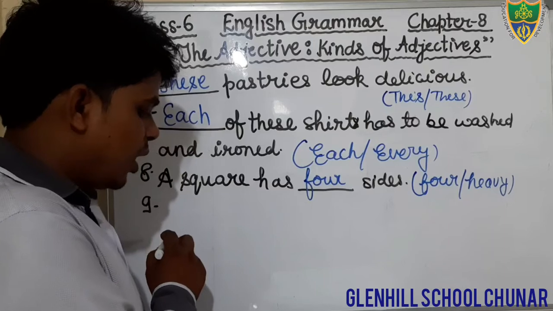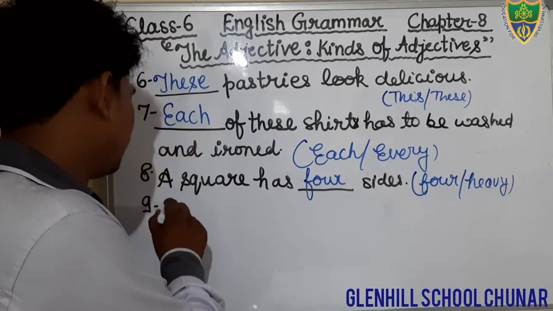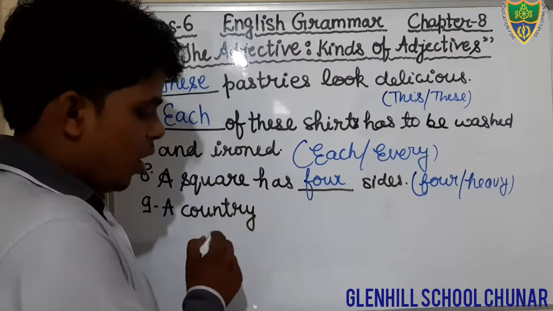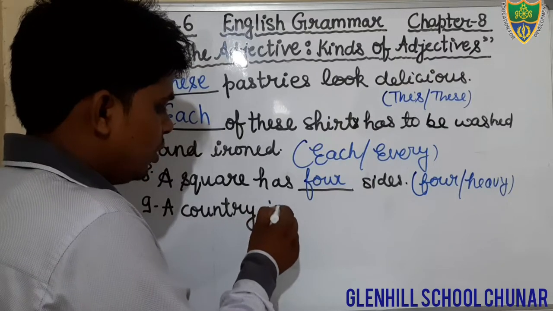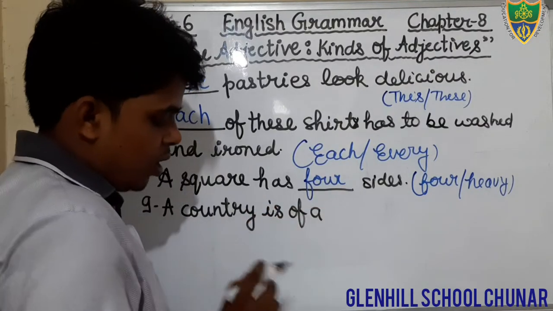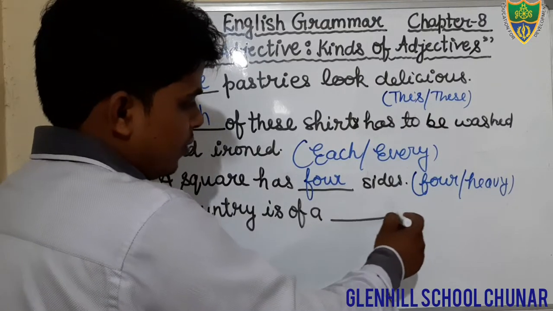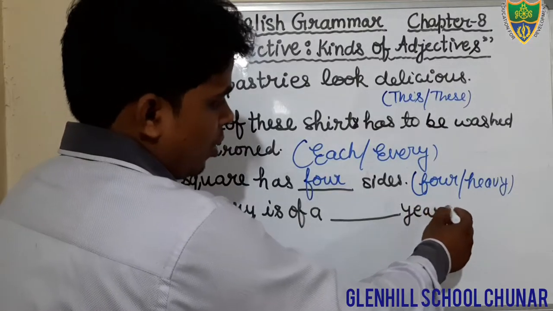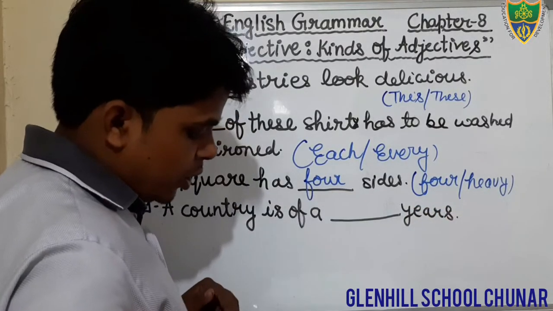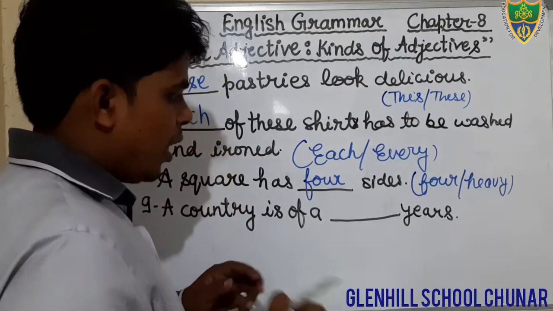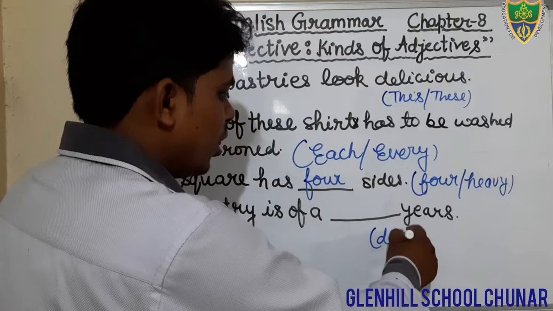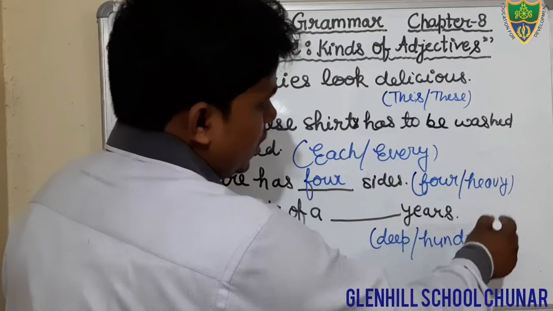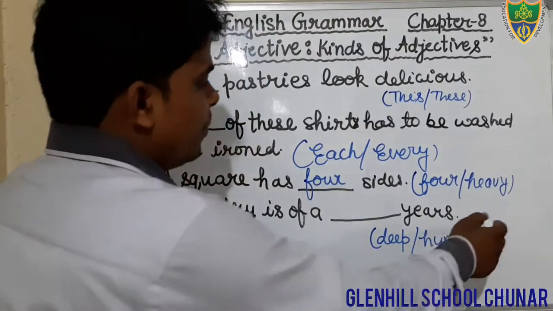Question number 9. A country is of a blank years. Okay, there are two options, deep and hundred. There are two options. You have to select only one, deep and hundred. HUNDRED. Okay, you have to select only one.